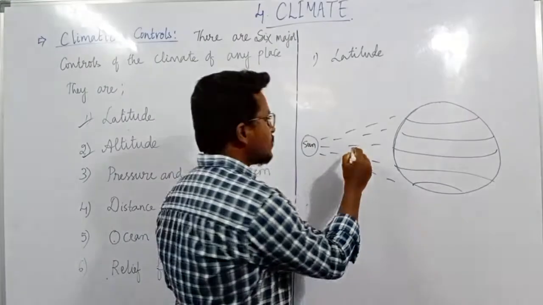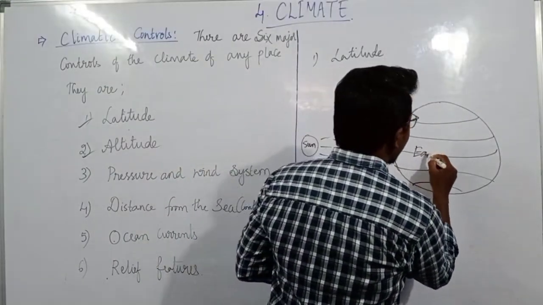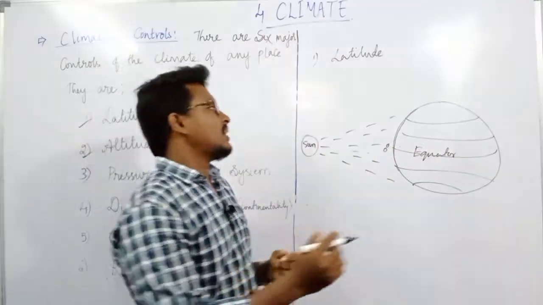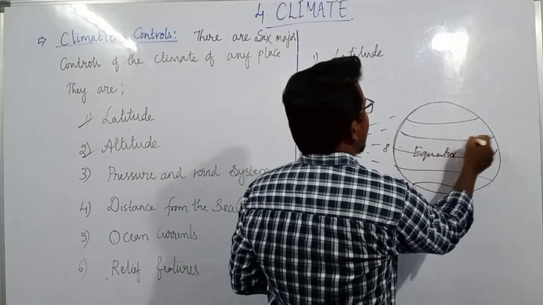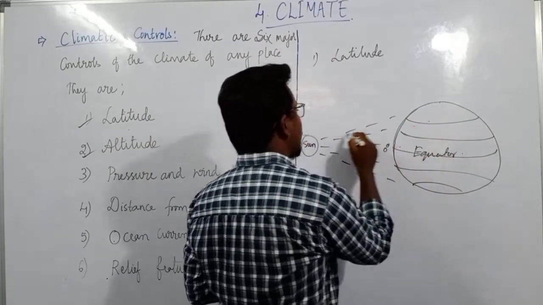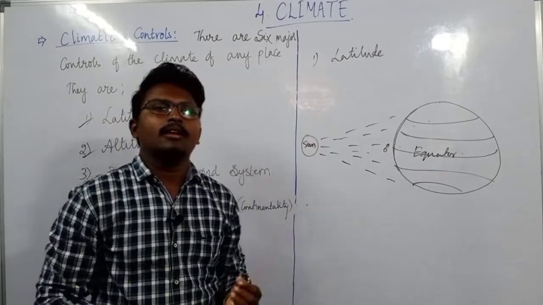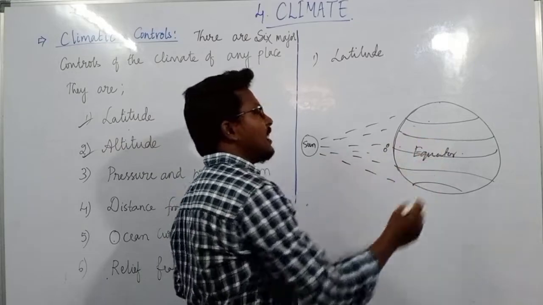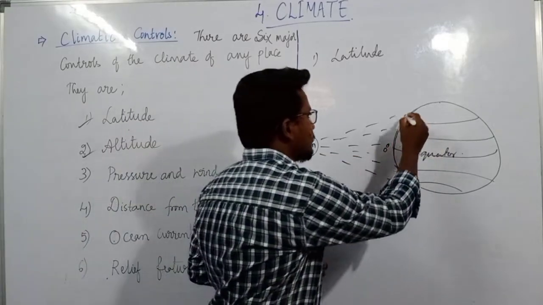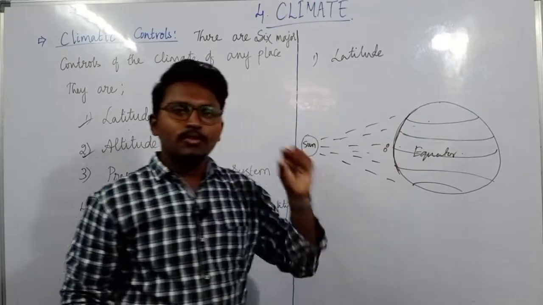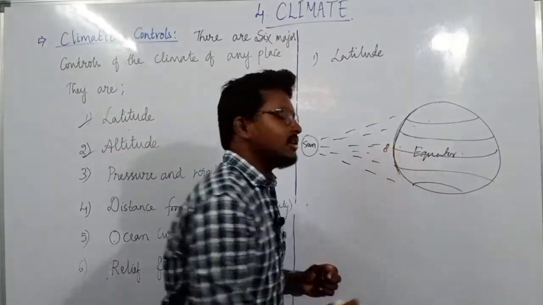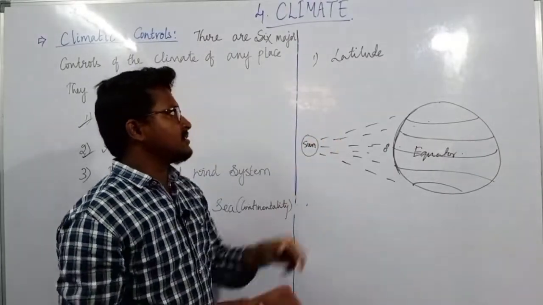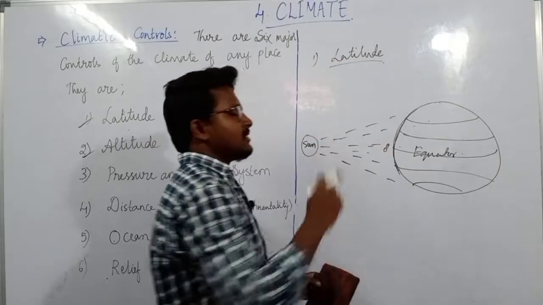For example, those areas which are near the equator may experience very high temperatures, a hot climate, whereas the regions near the Arctic circle and Antarctic circle may experience cold temperatures. The reason is the latitude and, at the same time, the curvature of the earth. You can see the curvedness of the earth. Only one particular place, the equator, receives the most heat from the sun. So the first and very important factor that decides the climate is the latitude.